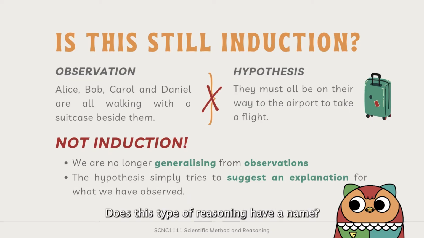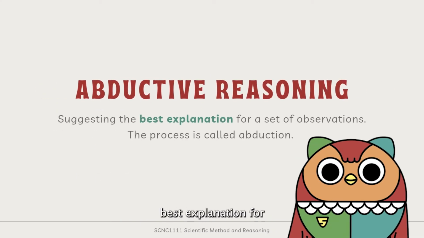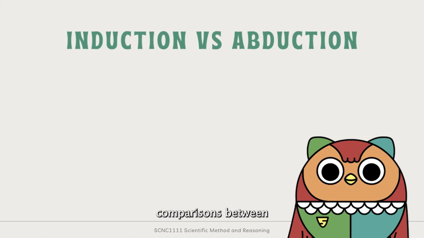Does this type of reasoning have a name? This way of thinking, where we suggest the best explanation for a set of observations, is known as abductive reasoning. The process is called abduction. Let us make more comparisons between induction and abduction.